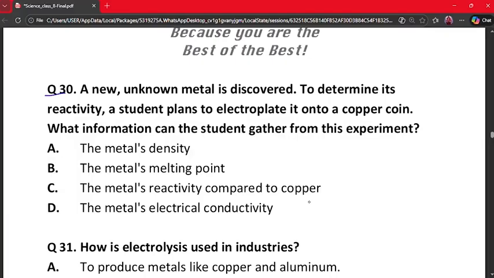The correct answer is option C, because electroplating compares reactivity, and if metal deposits on copper, it is less reactive. So this helps compare both the metals. So option C is the correct option.